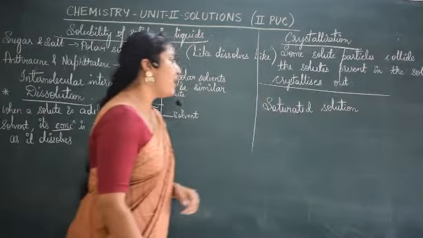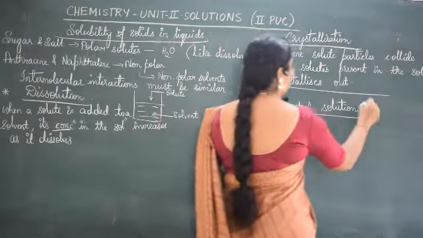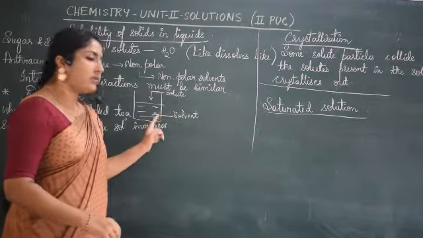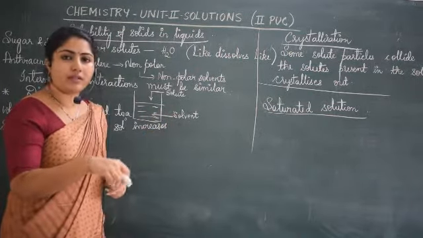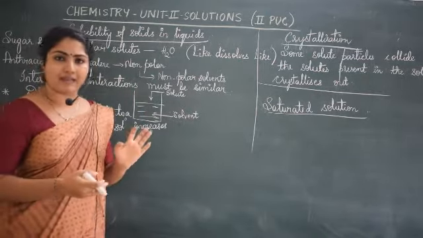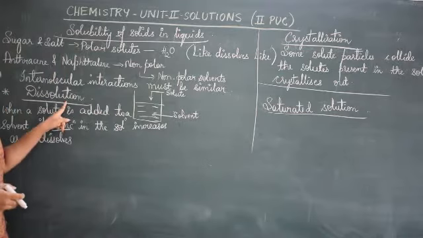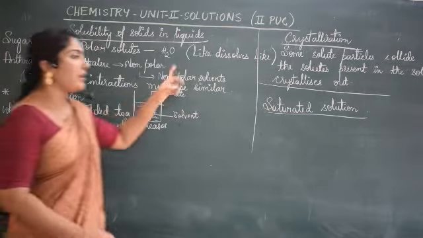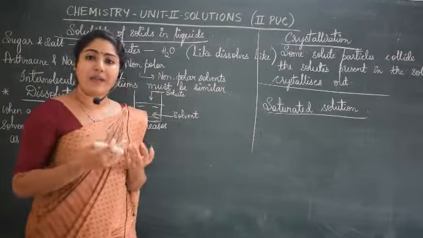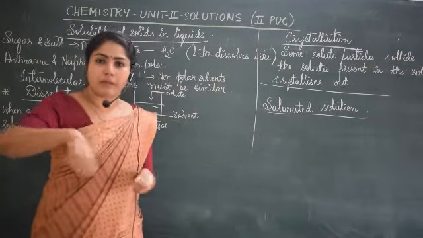Saturated solution. Now before going to saturated solution, let me tell you what we have done. We had taken solute which we are trying to dissolve in solvent. Some of it gets dissolved, some of it is getting crystallized out. The process of dissolving is called dissolution. The other part is called crystallization. This will continue as long as you go on stirring it.